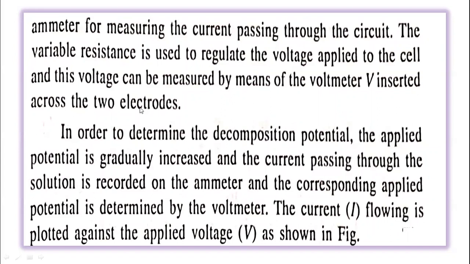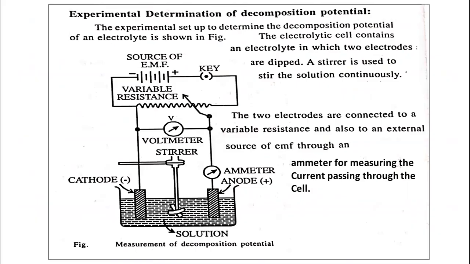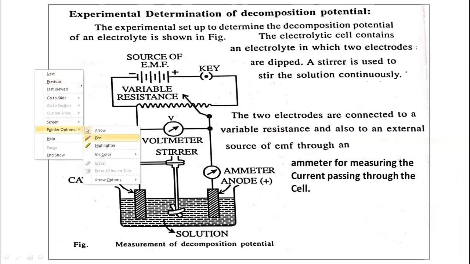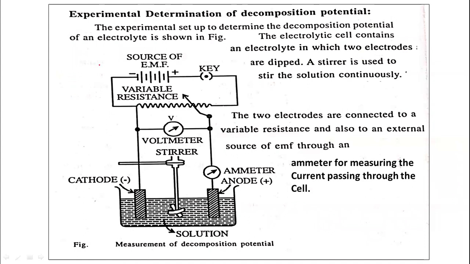Now, in order to determine the decomposition potential, the applied potential has to be increased gradually. So with the help of this variable resistance wire, we can increase the potential, because in this case we want to find out the decomposition potential of the electrolyte. So step by step, we have to increase the potential by moving this.